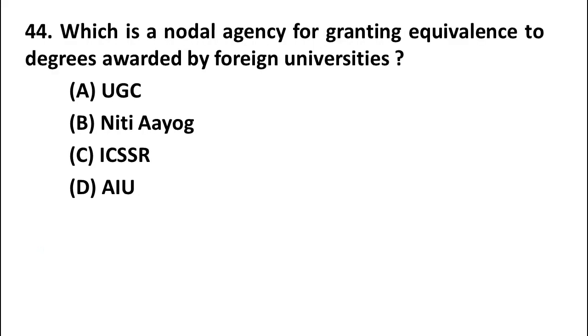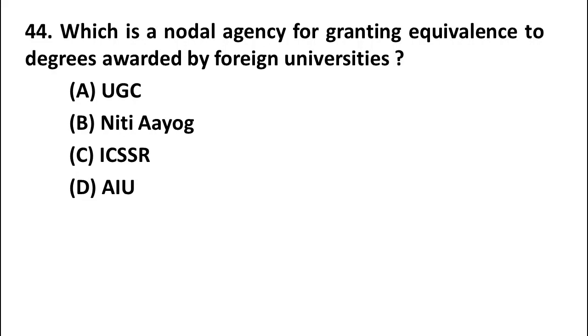The next question is: which is a nodal agency for granting equivalence to degrees awarded by foreign universities? Option A, UGC, which stands for University Grants Commission. Option B, Niti Aayog, which was formed on 1st January 2015 and its headquarters is in New Delhi. Option C, ICSSR, which was started by the Government of India in the year 1969, and ICSSR stands for Indian Council of Social Science Research. And option D is AIU, Association of Indian Universities.